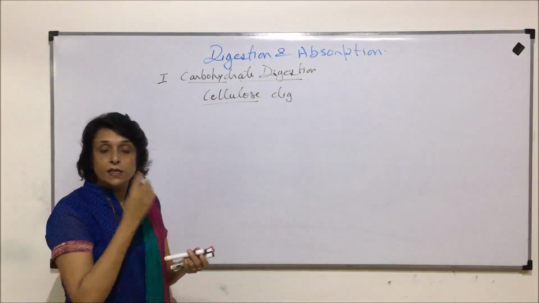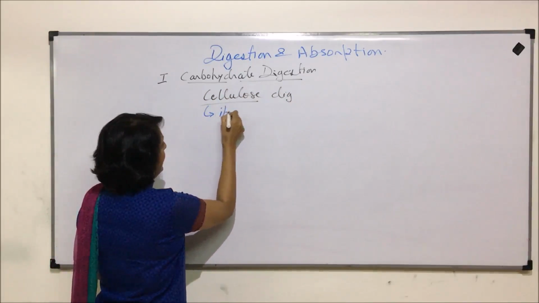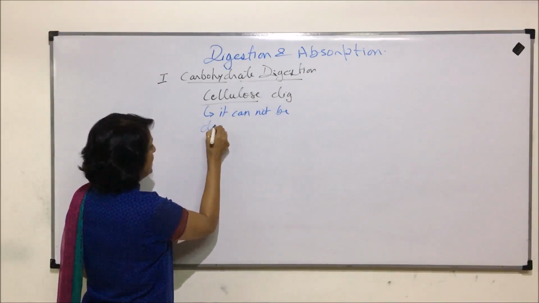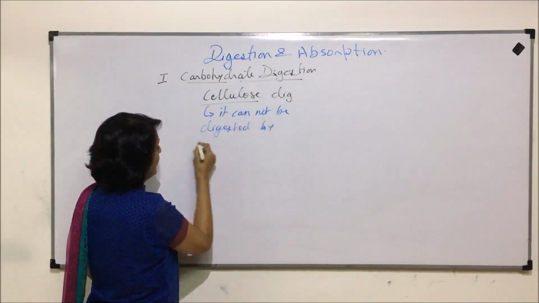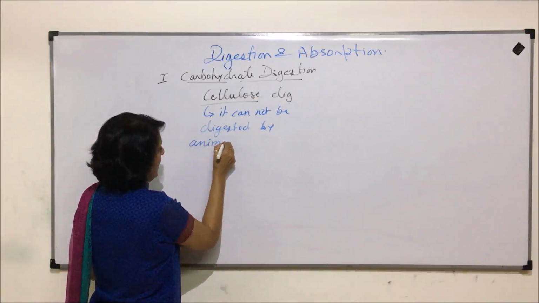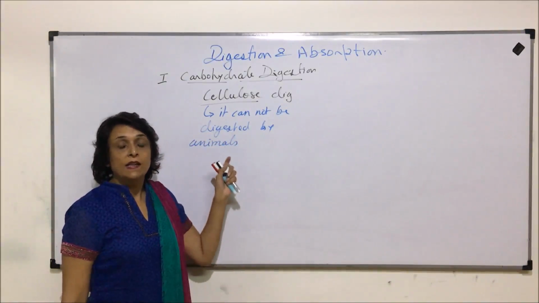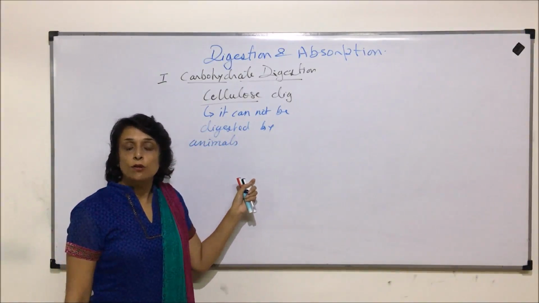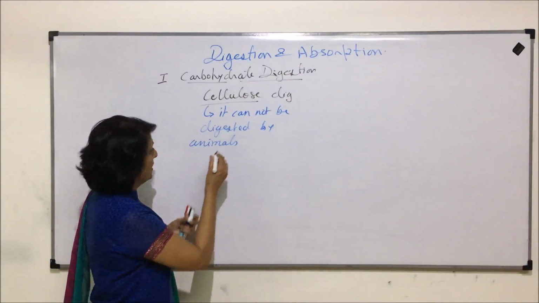Cellulose is a polysaccharide and it cannot be digested by animals, and here we need to specify that they cannot digest it on their own, but the cellulose gets digested with the help of certain microbes.